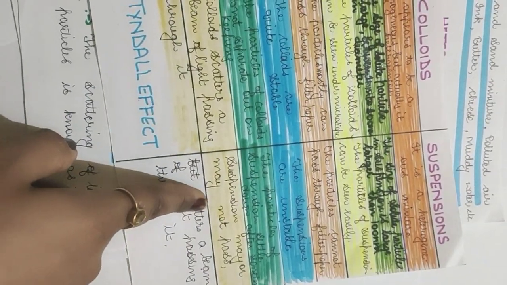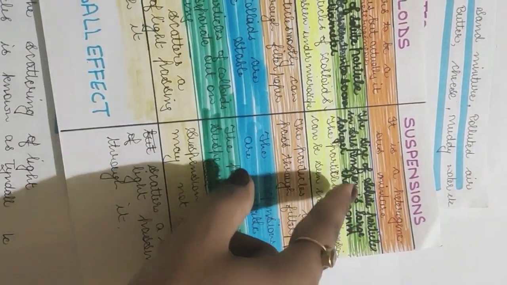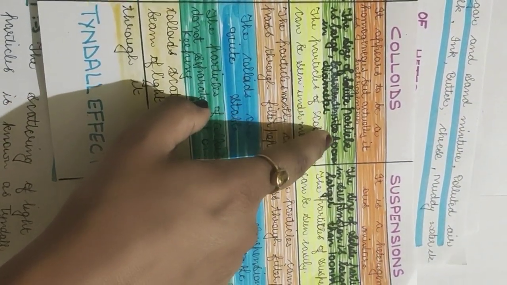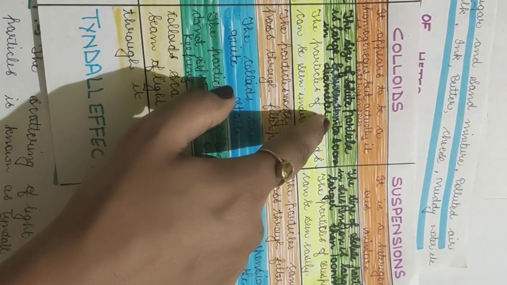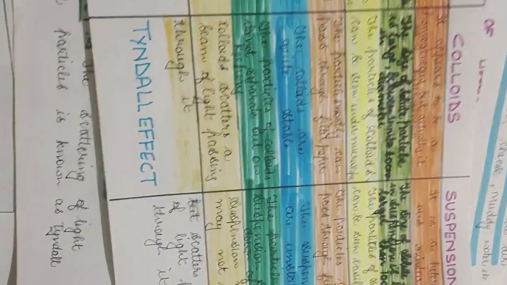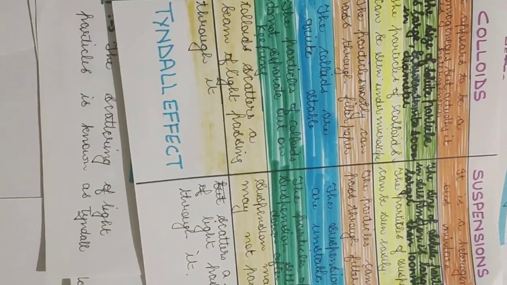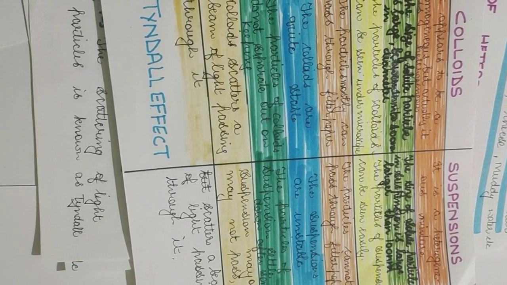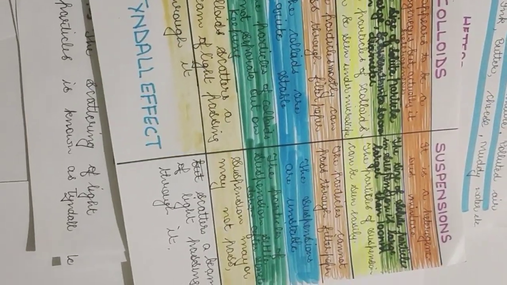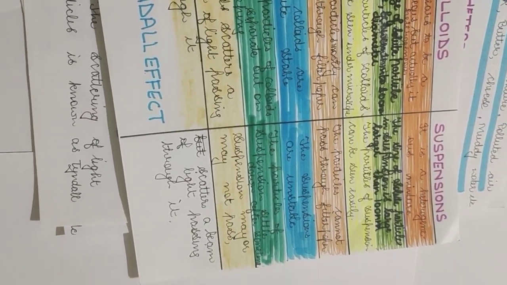And here, suspensions. Since we said in the beginning that the size of suspension particles is larger than 100 nanometers, but it can be near 100 nanometers when it is nearer to the colloidal size, sometimes, only sometimes, it may scatter a beam of light. So we cannot say a complete no to this, but only if the size is towards the colloids will it scatter the beam of light. Otherwise, if it is bigger than that, it will not scatter the beam of light. So they are called suspensions.